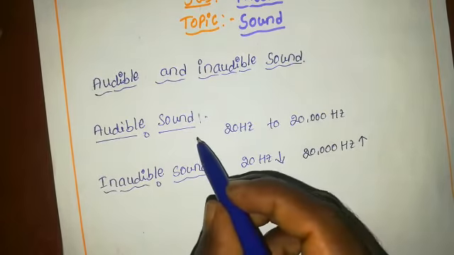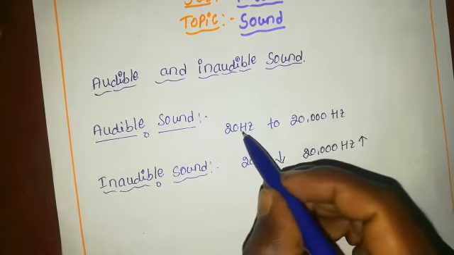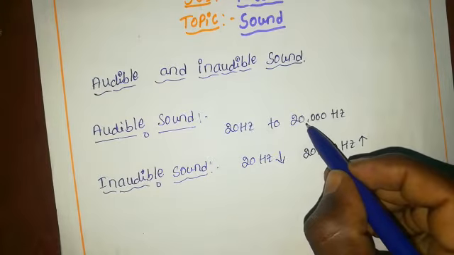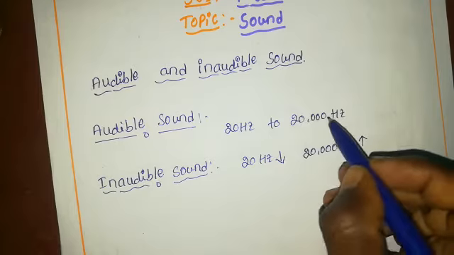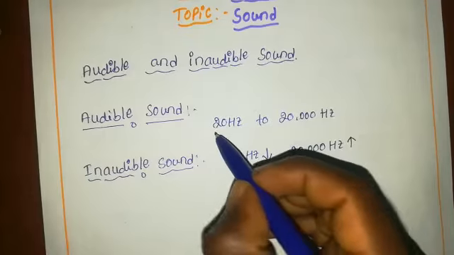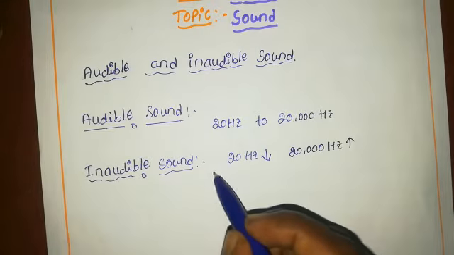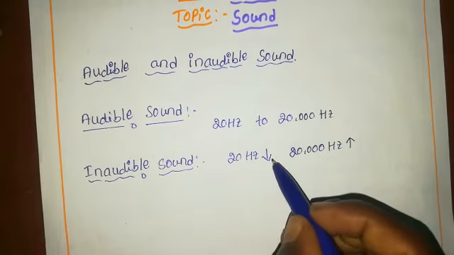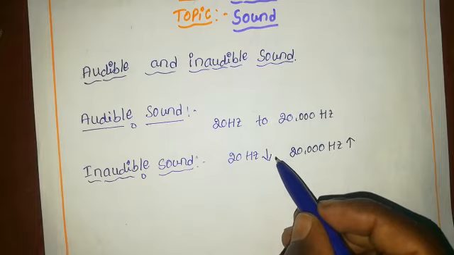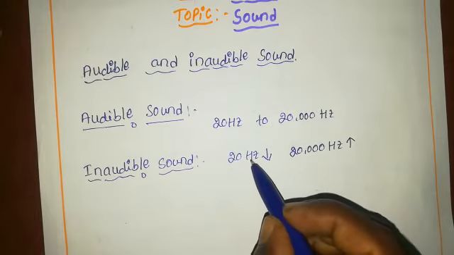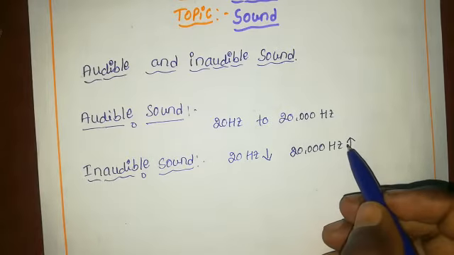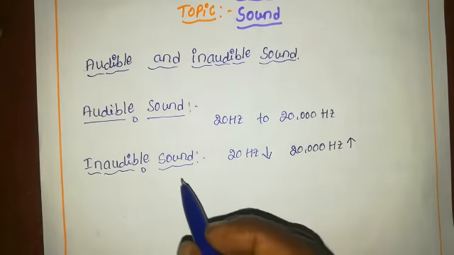Audible sound means the frequency of the sound falls in the range from 20 hertz to 20,000 hertz. This range is called audible sound, the sound we can hear. Inaudible sound means we cannot hear the sound. So it means sound frequency below 20 hertz and above 20,000 hertz. This frequency is said to be inaudible.